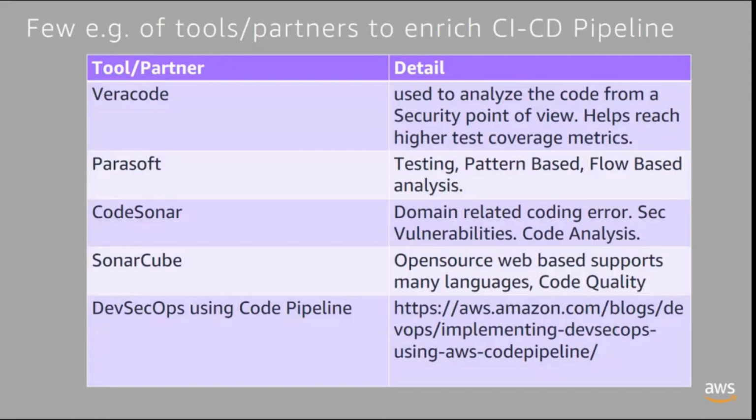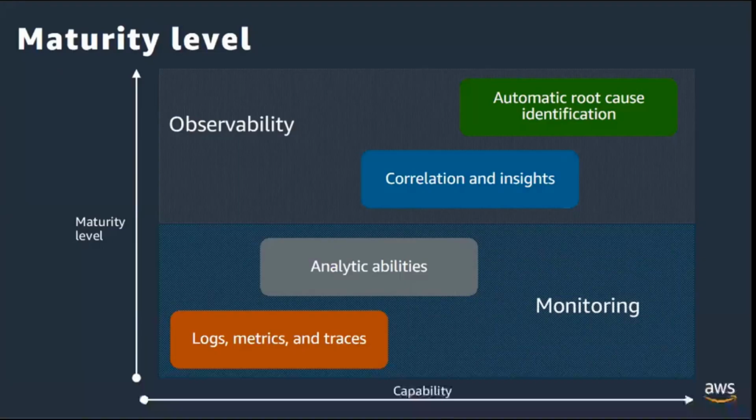Like 10 years back, I saw this metric that if you fix a bug in SDLC versus fixing it once it has been identified in production, the cost is 75% more, something around that. How do you do that, right? To be secure, you have to have proactive governance, and that's where the logs, metrics, traces come in. I see many customers here who have enabled, captured, and stored them, but then it's all noise. The next level is correlation and insights, and the nirvana is automatic identification and self-healing, right?